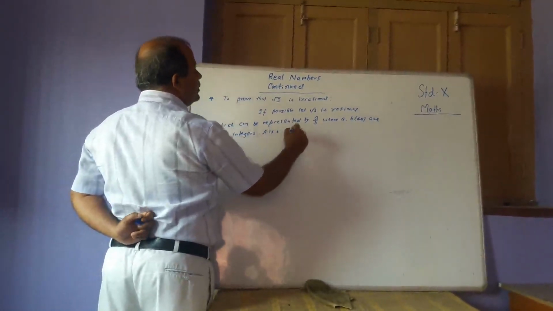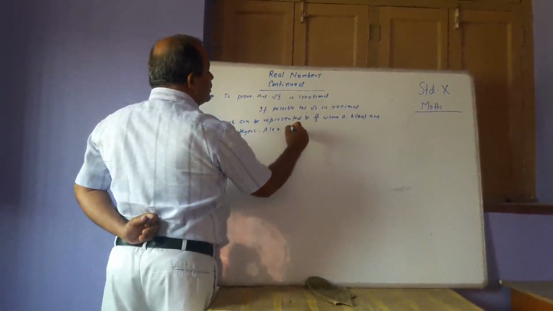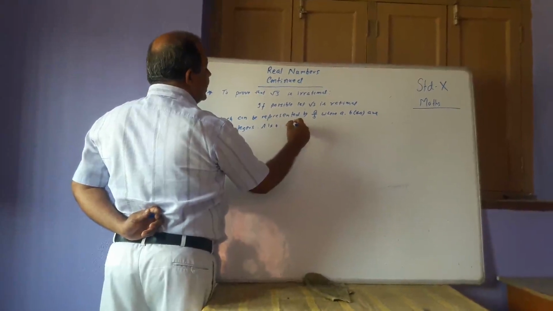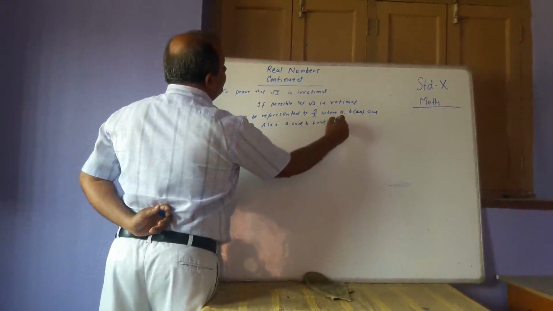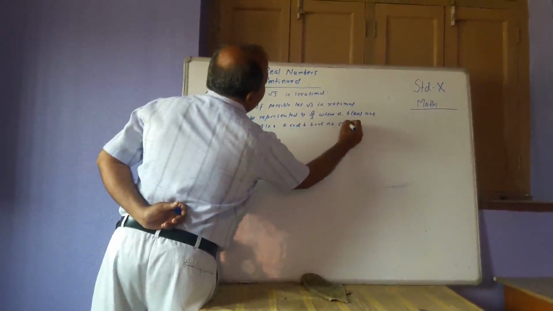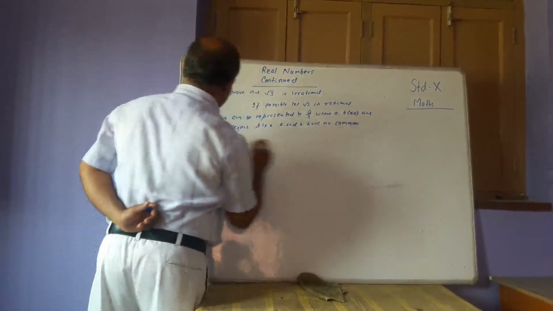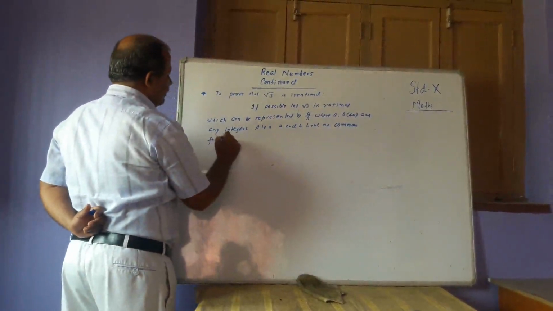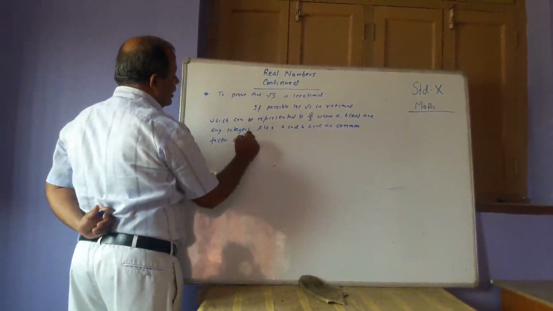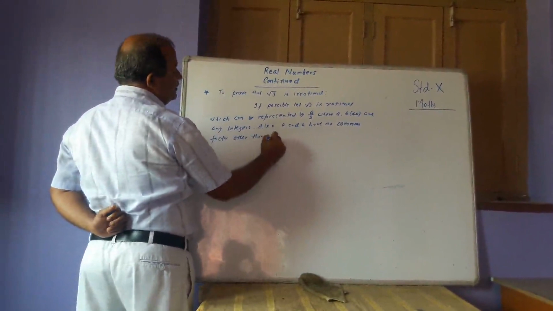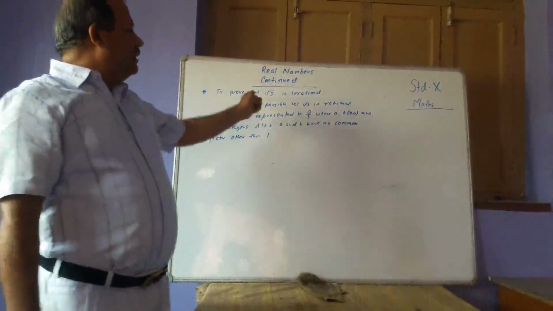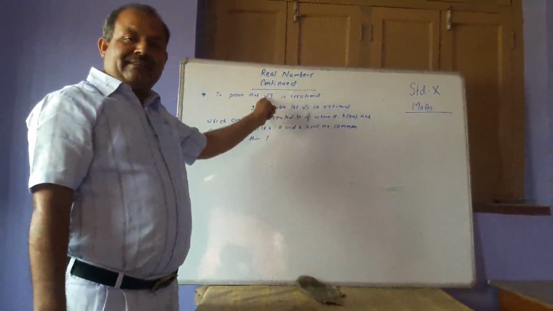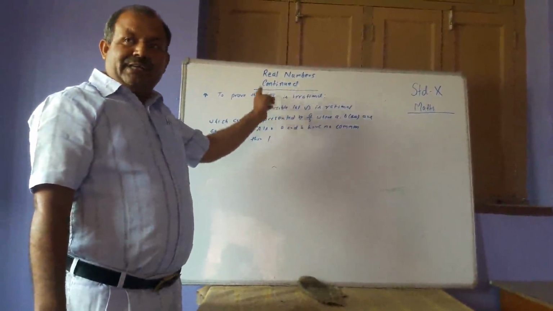Also, a and b have no common factor other than 1. That is, when we have to prove root 3 is an irrational number, we have to take